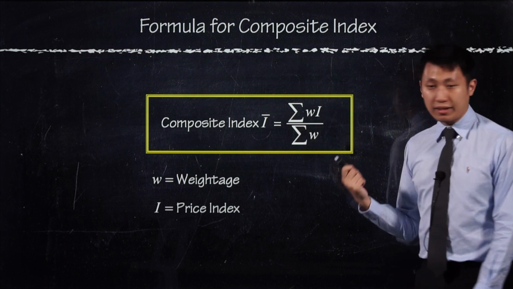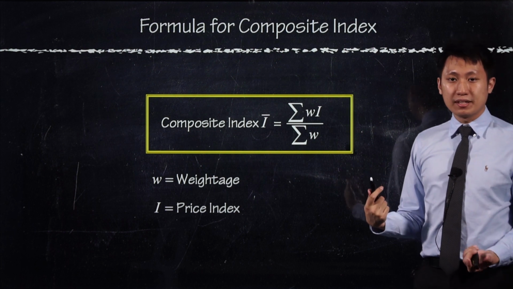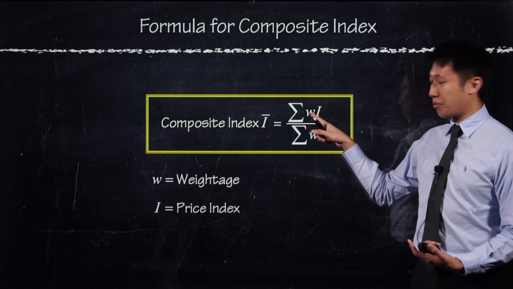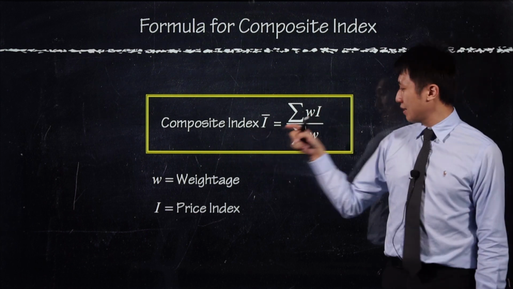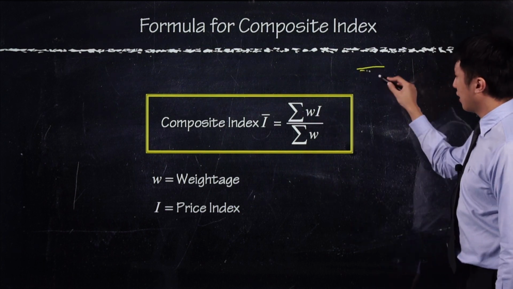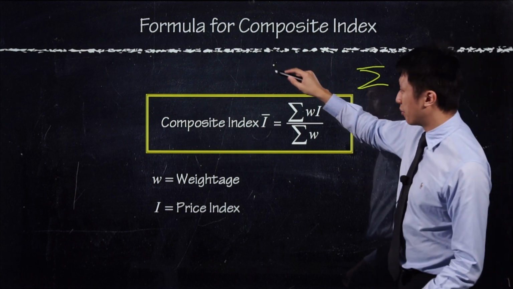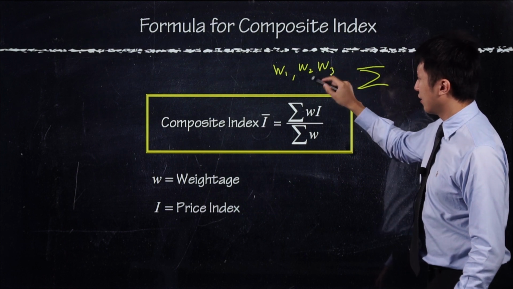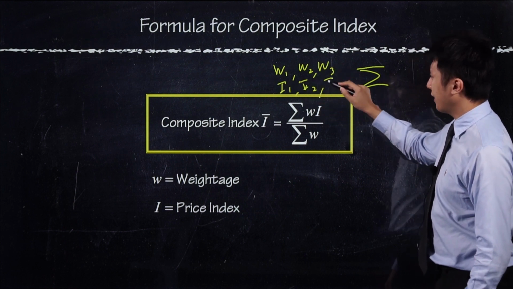Sometimes in the formula given in the exam, this W is a capital W, but it doesn't matter. Let's say you have teh ice at 10%, so this one will be 10, then this is the index for the teh ice, divided by the sum of the weights. This summation here means something like this. Let's say you have 3 items, so you have W1, W2, and W3, and I1, I2, and I3.